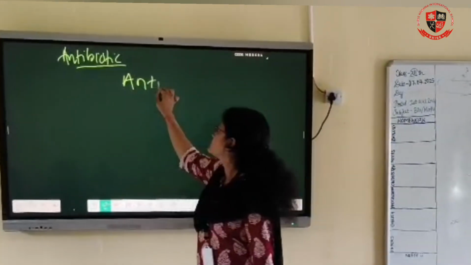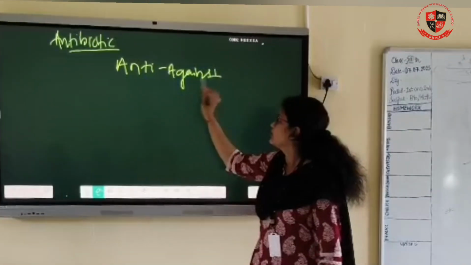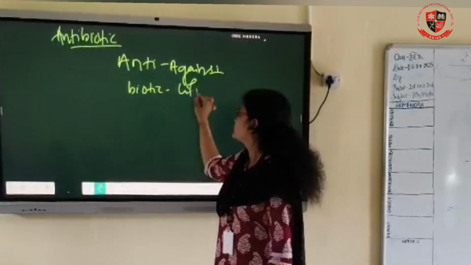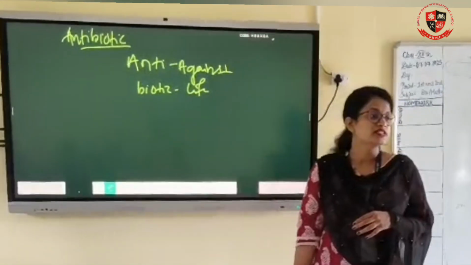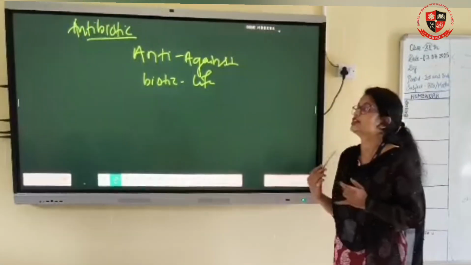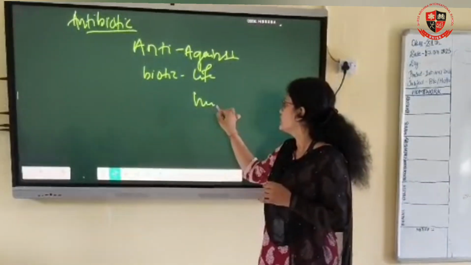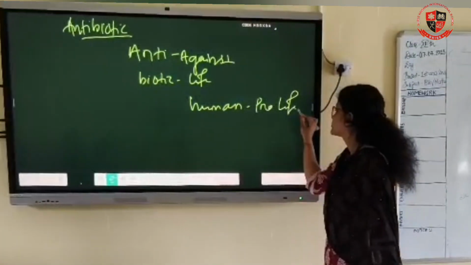Anti means against and biotic means life. Antibiotic means against life. But when it is used in human beings, it is not against life, it is pro-life.